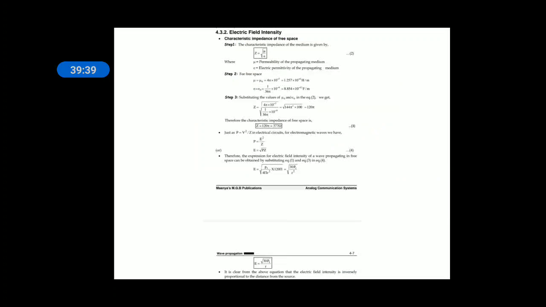And electric field intensity is calculated by using the power formula. Initially, power is equal to E square by Z, where Z is equal to 120 pi, and E is equal to under root of P into Z, and P is Pt by 4 pi r square, so E is equal to under root 30 Pt by r.